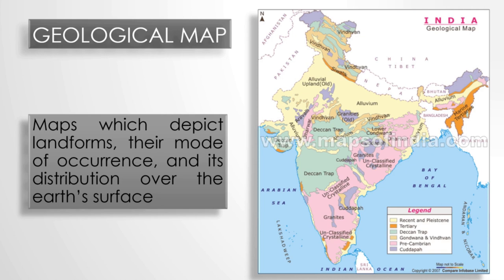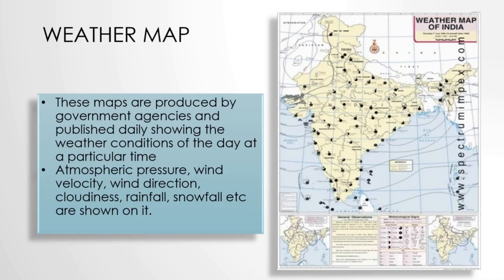Then geological map. These maps depict landforms, their mode of occurrence and its distribution over the Earth's surface. Here, the rock units or the geological strata are shown by color or symbols. Then comes weather map. These maps are produced by the government agencies and published daily, showing the weather conditions of the day at a particular time. Atmospheric pressure, wind velocity, wind direction, cloudiness, rainfall, snowfall, etc. are shown on it by means of various signs and symbols.